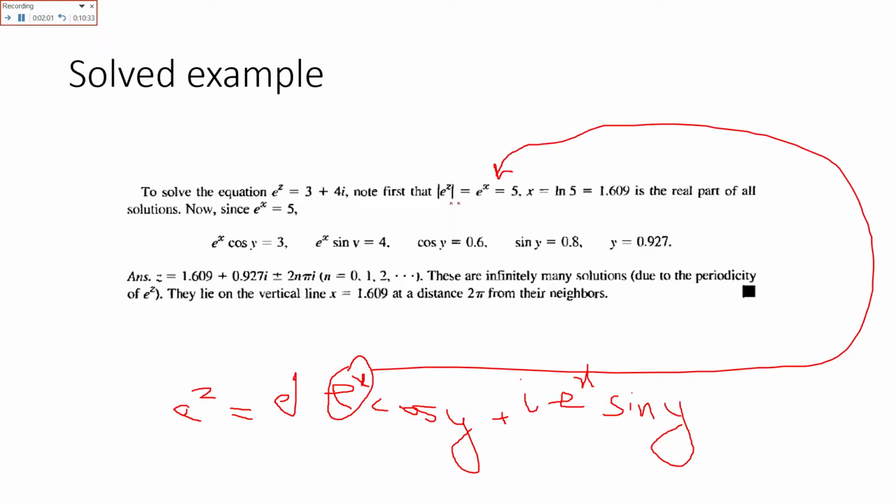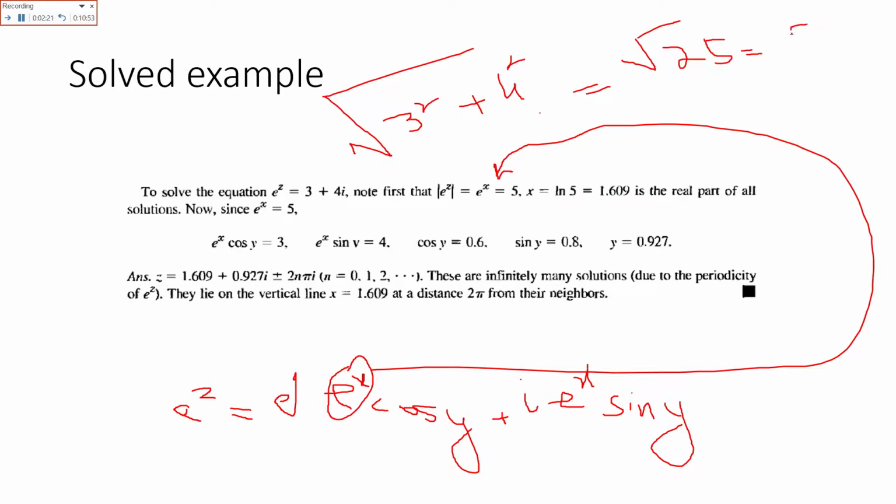Here, how have we taken the modulus? The modulus is basically the square root of 3 square plus 4 square. So this is equal to the square root of 25, which is equal to 5. So as we know, the modulus of e raised to power z is equal to e raised to power x only.